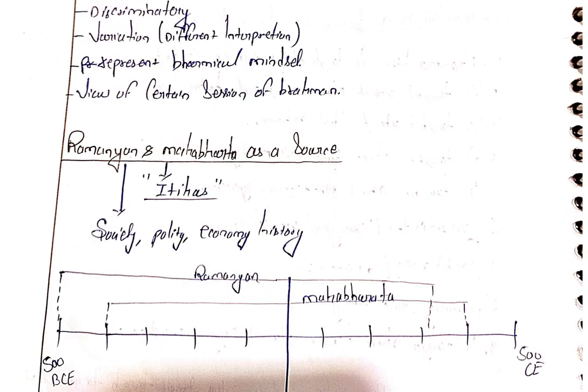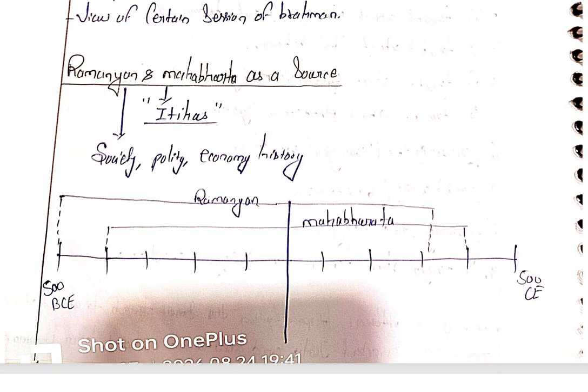Ramayana and Mahabharata as a source are also known as Itihas. When we read about the Ramayana and Mahabharata, they are totally focused on society, polity, economy, and history. When we come to the Ramayana,